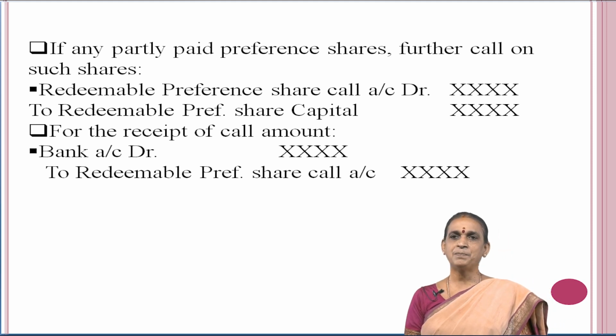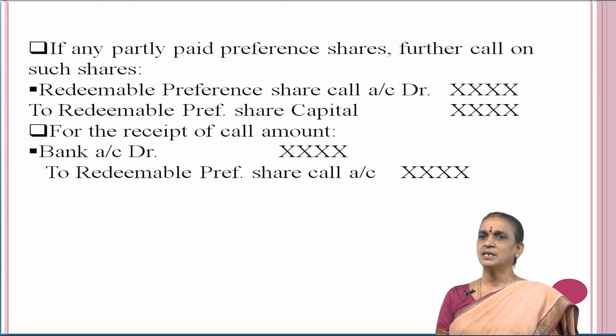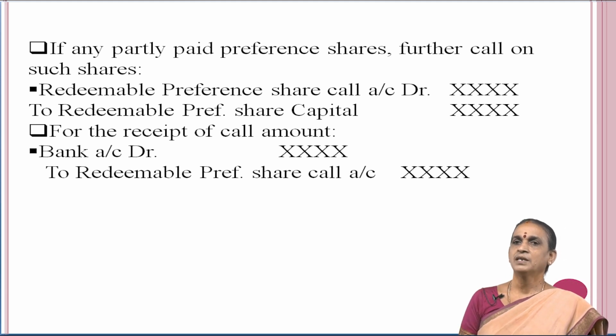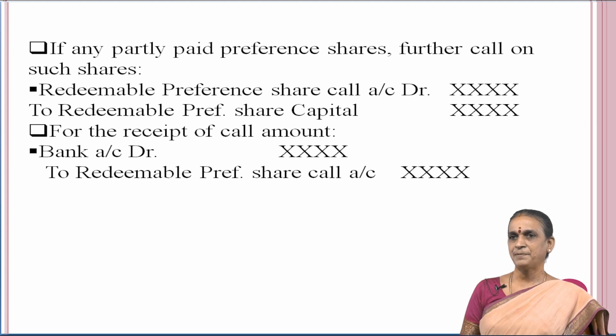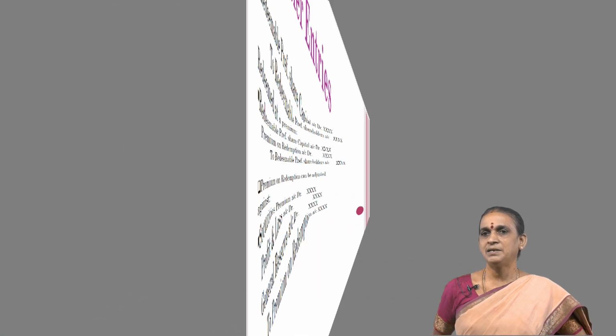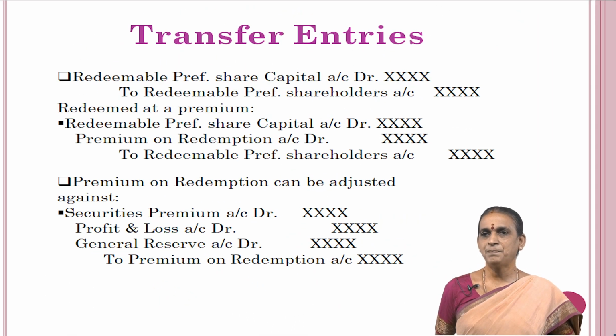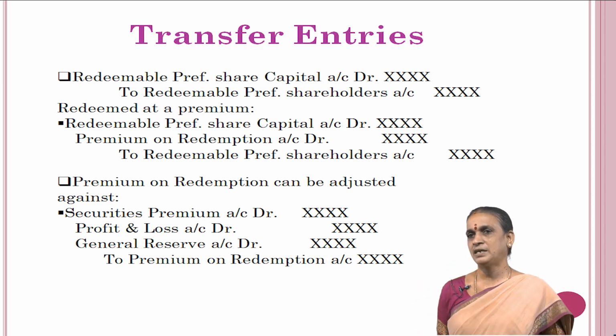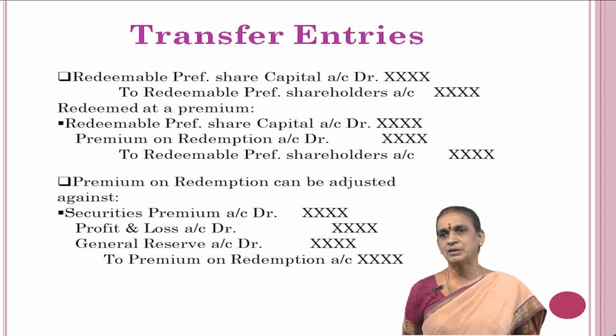For that, we have to pass two entries. First one is the preference shares are redeemed at par. The entry redeemable preference share capital account debit to redeemable preference shareholders account. Then if the preference shares are redeemed at a premium, redeemable preference share capital account debit, premium on redemption account debit to redeemable preference shareholders account.